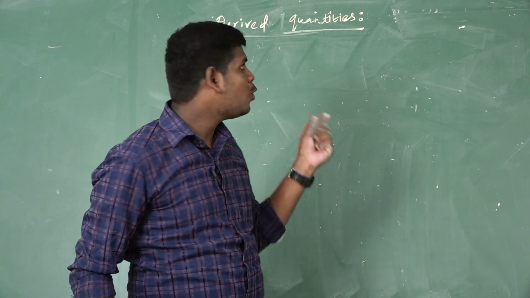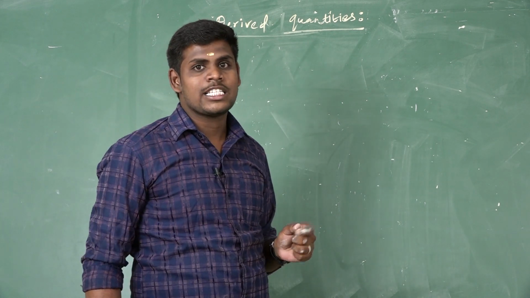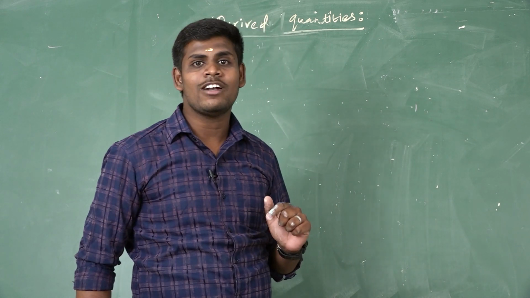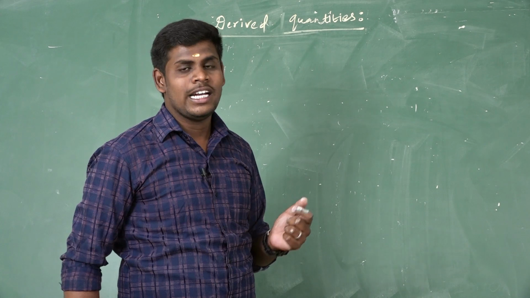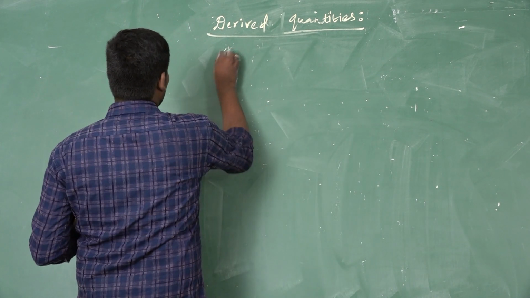For example, how to tell this is a derived quantity? Let us consider the speed of a particle. It can be written as distance travelled per unit time. So speed is equal to distance divided by time. I am going to write the definition of derived quantities.